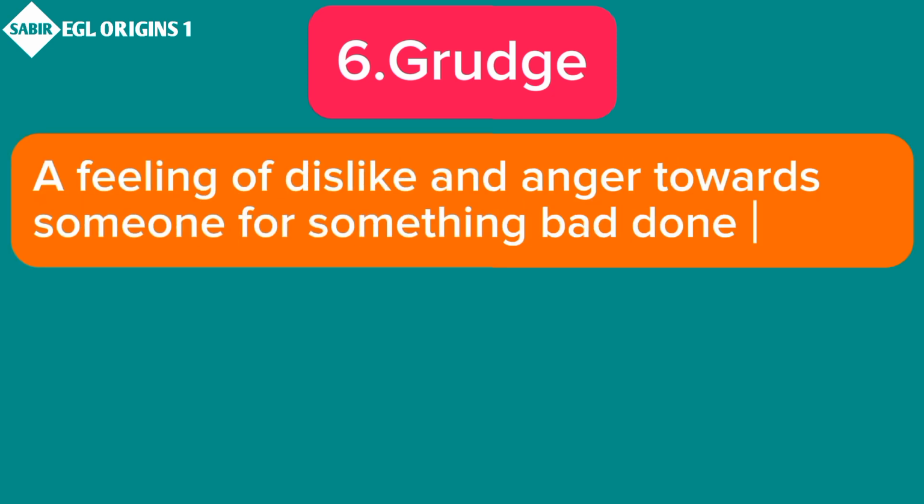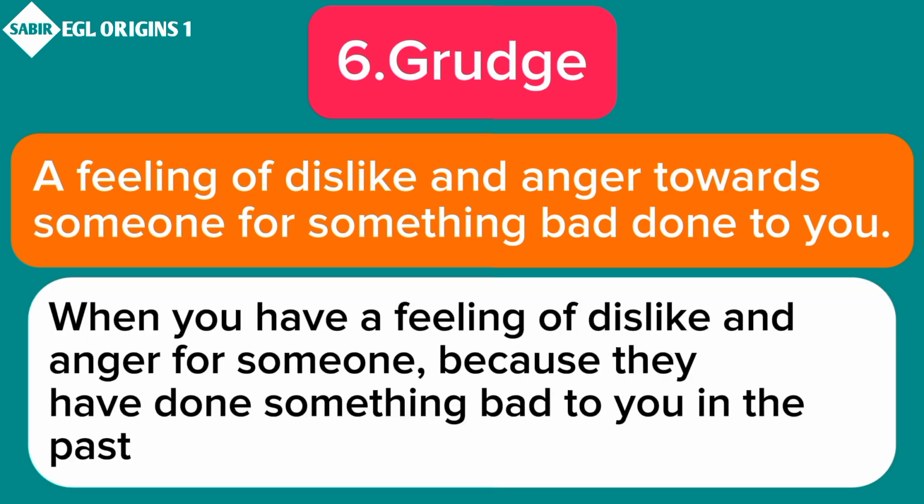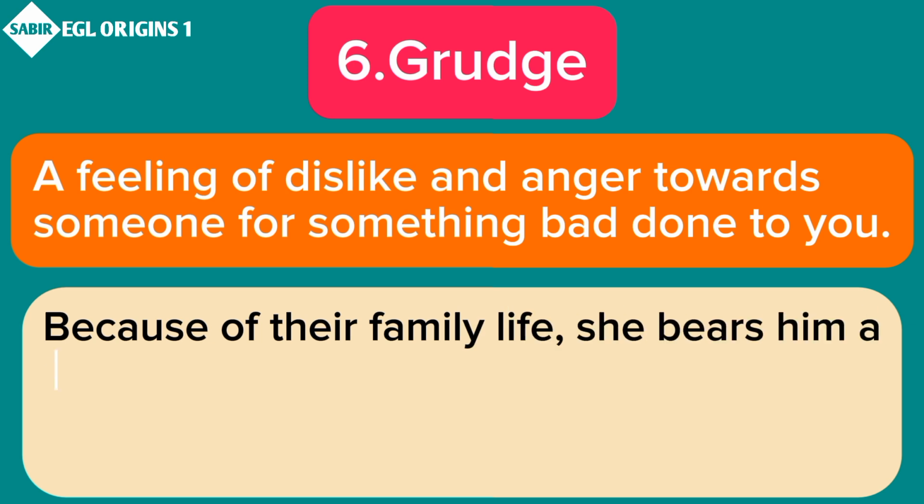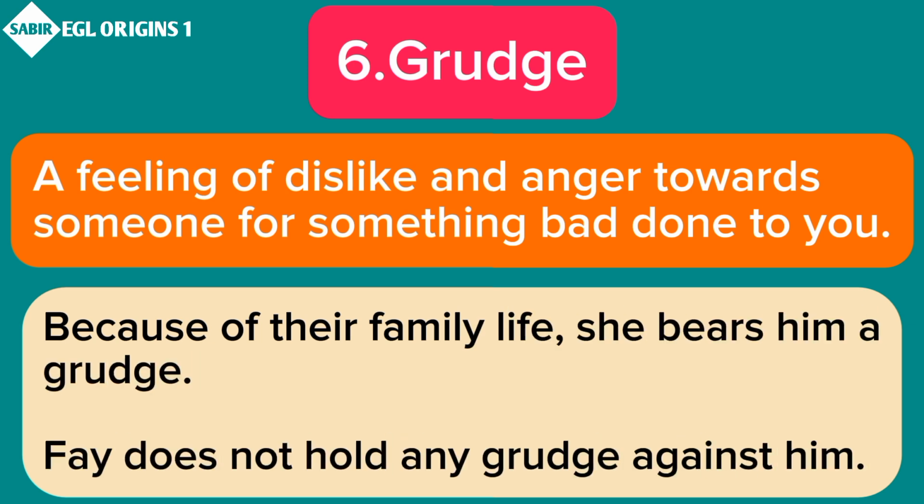Number 6. Grudge. A feeling of dislike and anger towards someone for something bad done to you. When you have a feeling of dislike and anger for someone because they have done something bad to you in the past, it means you have a grudge for them. For example, because of their family life, she bears him a grudge. Faye does not hold any grudge against him.